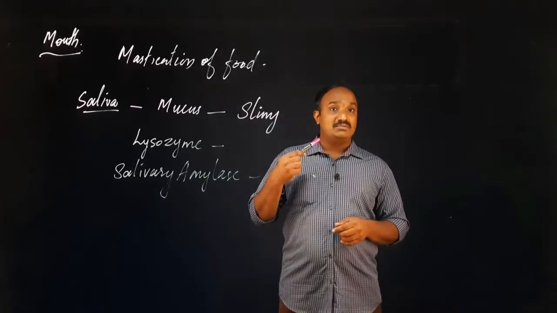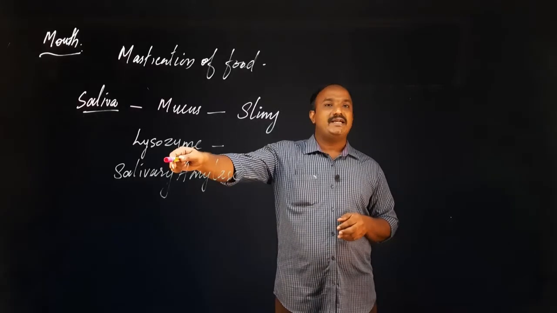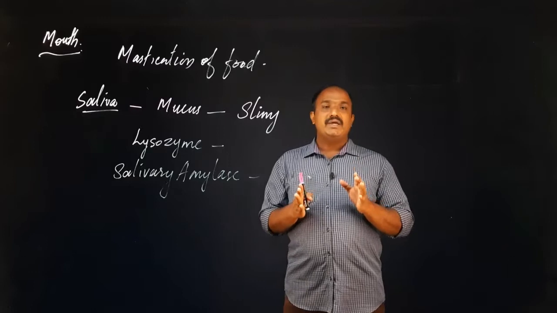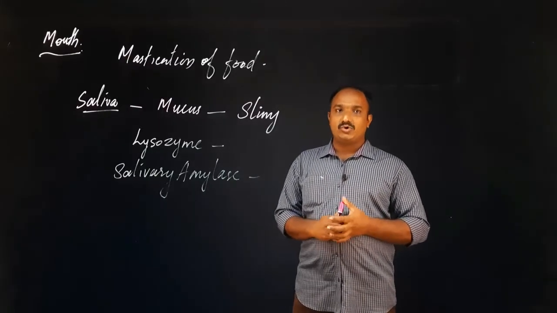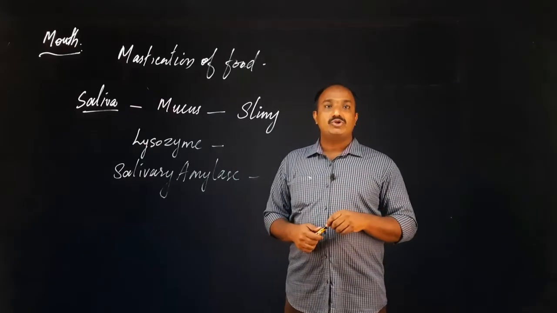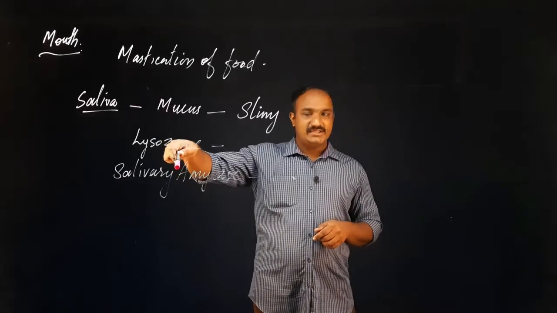If such germs enter into the mouth through the food materials, it will be killed and destroyed by whom? By the lysozyme. So lysozyme destroys the germs present in the food materials, or destroys the pathogens entering through the food materials to the mouth. So it is having a destructive nature.